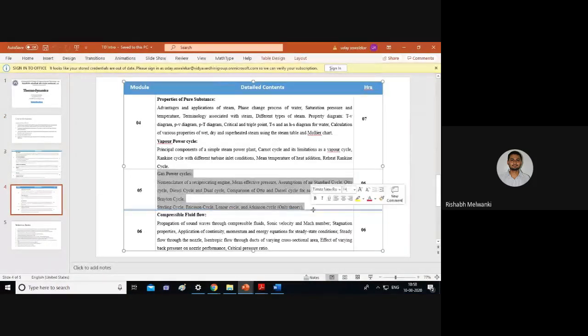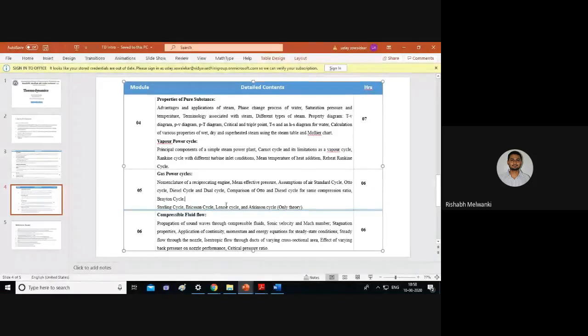Okay, what is this gas power cycle? Basics of IC engine. Okay, internal combustion engine, which you see in petrol engine, diesel engine, like cars or bikes. So here you can see Otto cycle is there, diesel cycle, dual cycle. Okay, then Stirling cycle, Ericsson cycle, and all these things.